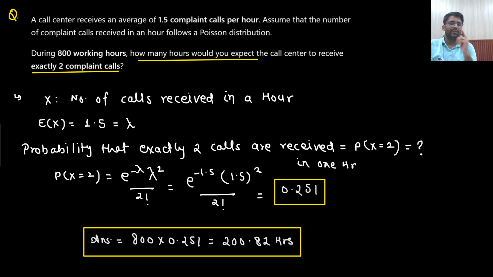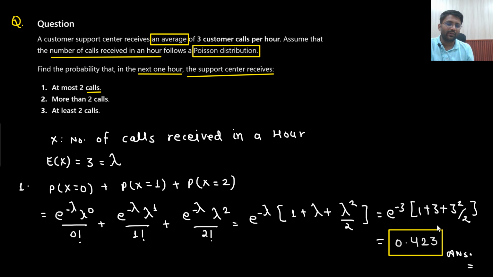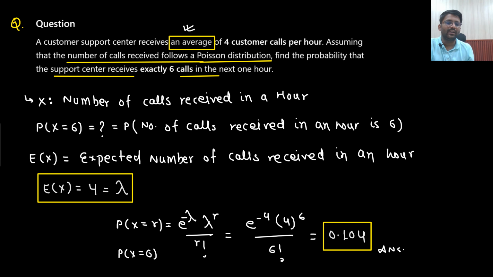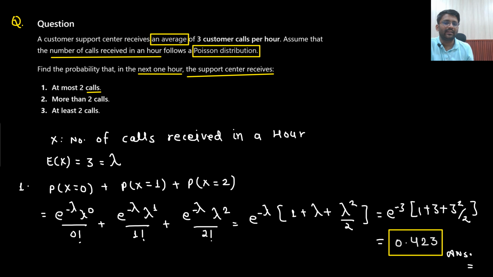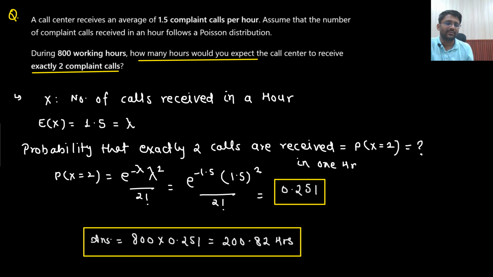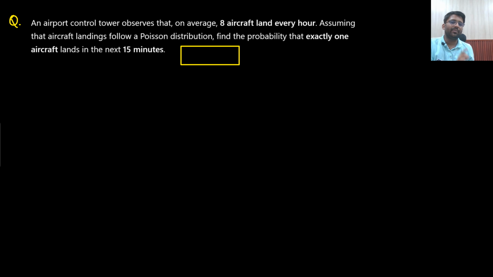So what I would do is put my focus on 1 hour. In 1 hour, what is the probability that I will be receiving exactly 2 complaints? That I need to find out. Multiply with 800 is my answer. For all the questions you see, whatever they are asking, if we solve with patience, then we will be able to solve. Otherwise, we will not be able to understand a single line in the examination hall. So you need to have some patience. Solve this question with patience.